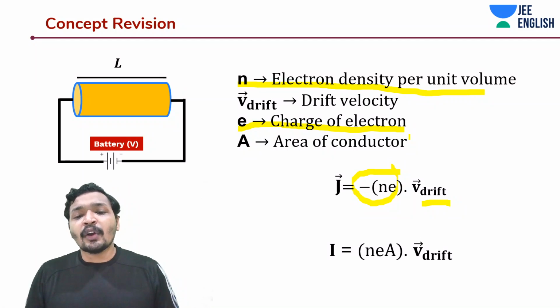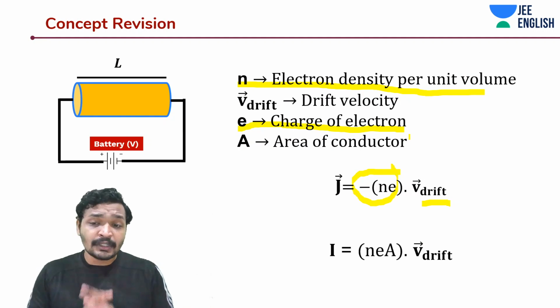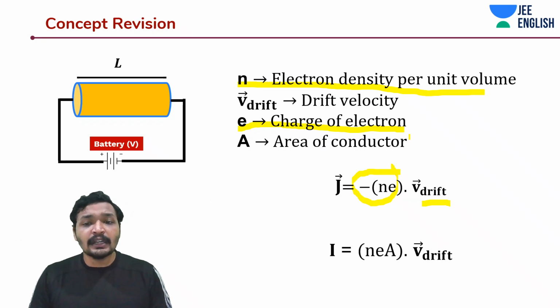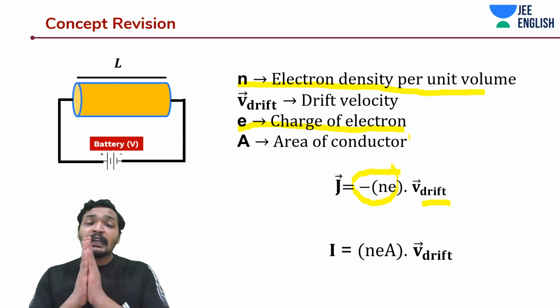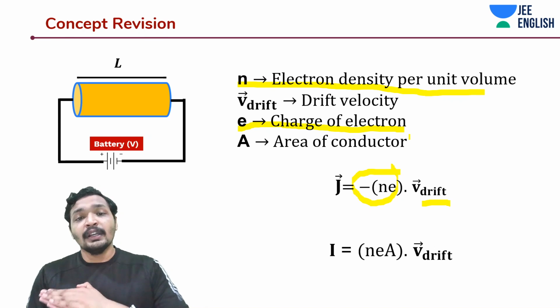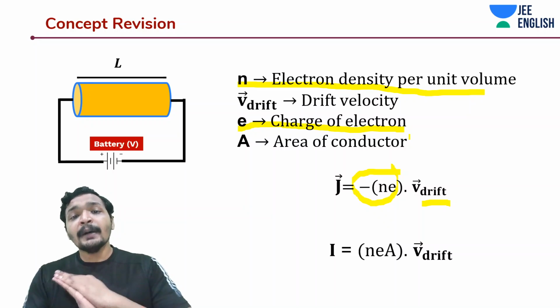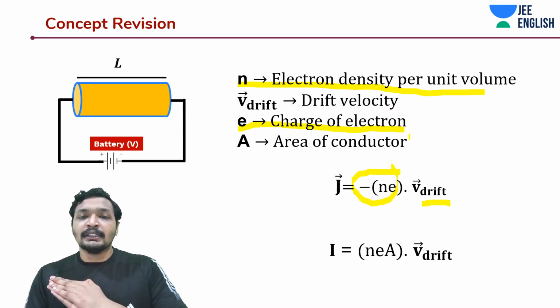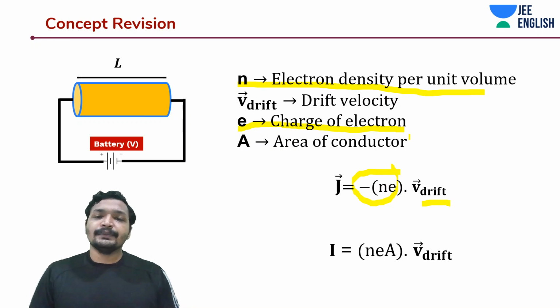Okay. And when we are talking about current, we are not concerned about the direction exclusively. You are concerned about the direction of flow of electrons or the direction of flow of current, but you are not talking in terms of a vectorial quantity. You are not concerned about the vectorial direction. Whereas in current density, you are very much worried about the vectorial direction. In current, you are just worried about the direction perpendicular to the area and the perpendicular direction to the surface.